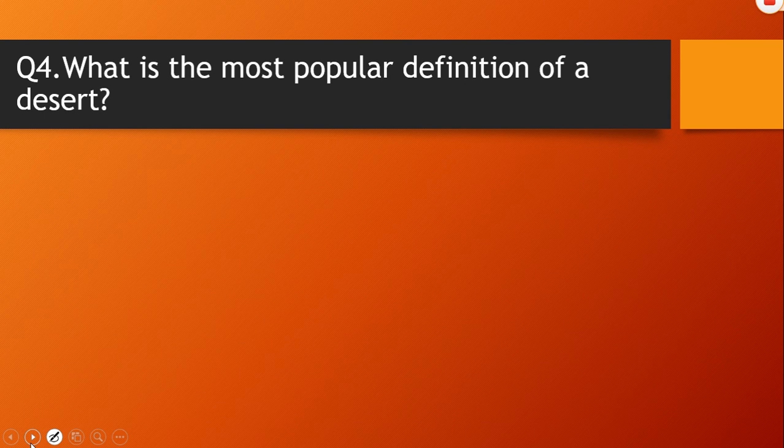Now move to next question. What is the most popular definition of a desert, according to you? You can write your own opinion, or you can write your own definition of a desert if you had visited one ever with your parents.